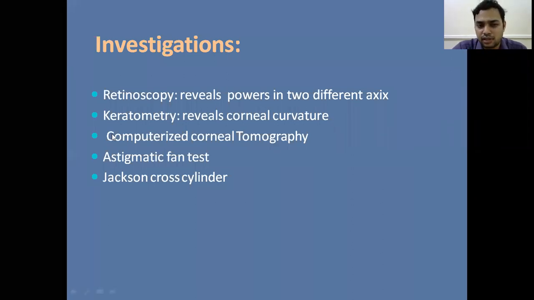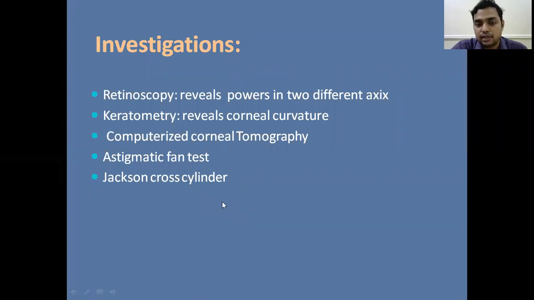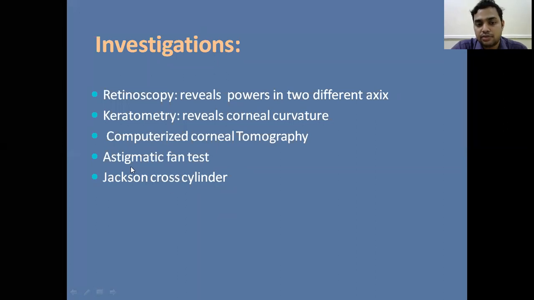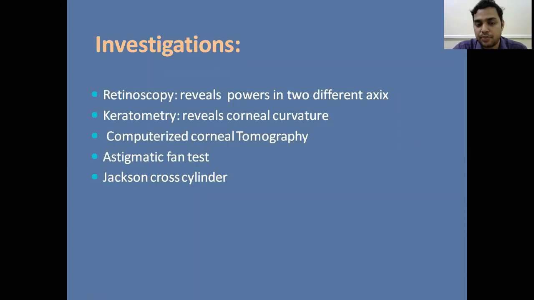That is why we call it computerized corneal tomography. And the astigmatic fan test and Jackson cross cylinder are used to refine the axis of the cylinder. These are the two tests we conduct to refine the axis of the astigmatic error in the patient. So these are the various investigations we do in astigmatic patients.